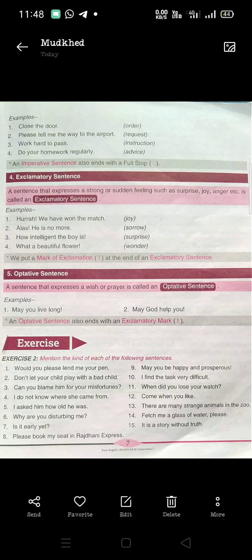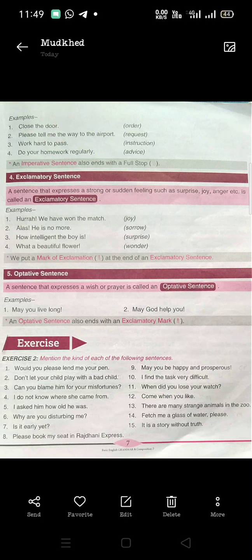Close the door. This is an order. Please tell me the way to the airport. This is a request. Okay. Work hard to get good marks. So this is an instruction in the sentence. Do your homework regularly. So what is this? This is advice. So these types of sentences are imperative sentences. Okay, an imperative sentence also ends with a full stop.